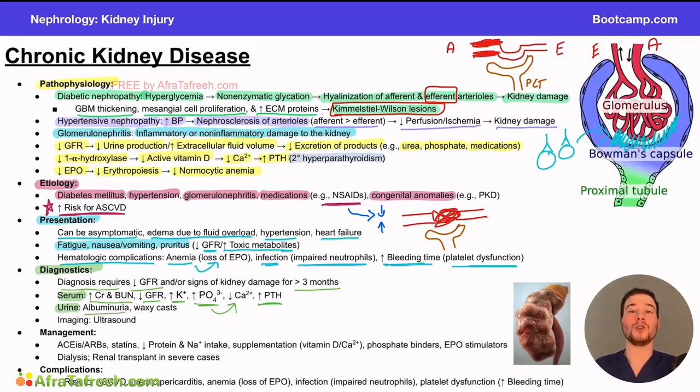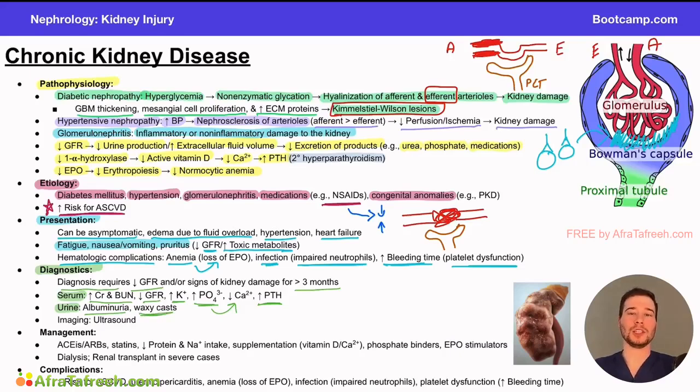Now, in the urine studies, the classic ones they'll ask you about are albuminuria, which is a protein that can be excreted through damaged kidneys, right? As the filtration system becomes damaged, we'll begin to excrete more and more proteins, typically albumin. We don't normally want to see those in the urine, but in a damaged kidney, that barrier gets destroyed. It can also show waxy casts. This is a little bit non-specific, not as commonly tested, but it's something to be mindful of.